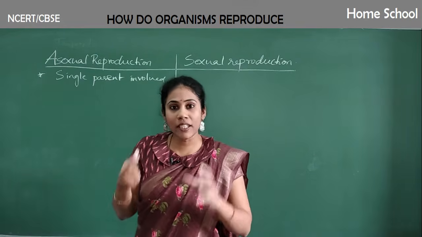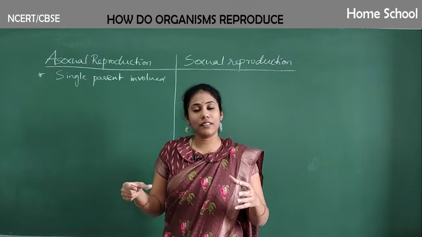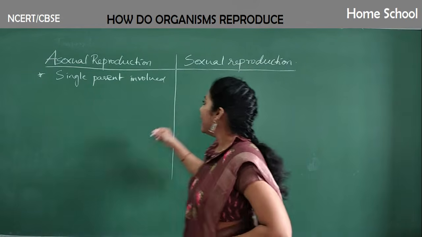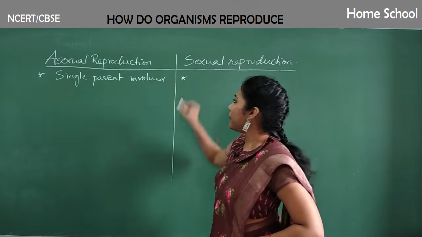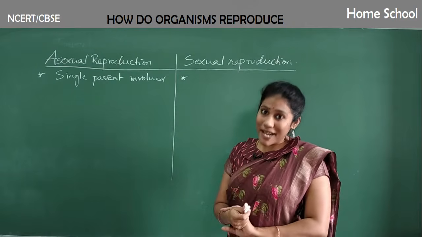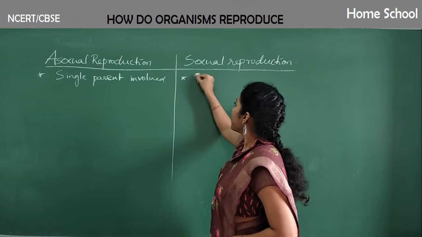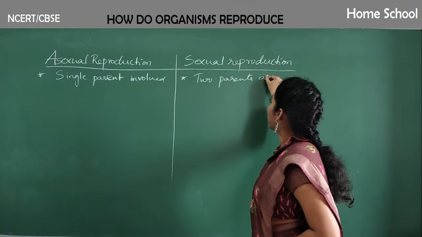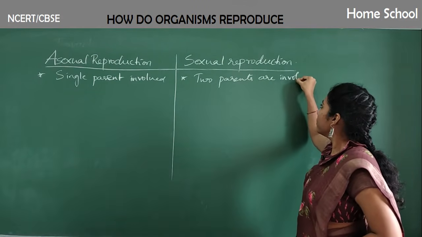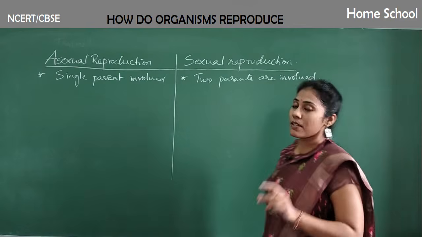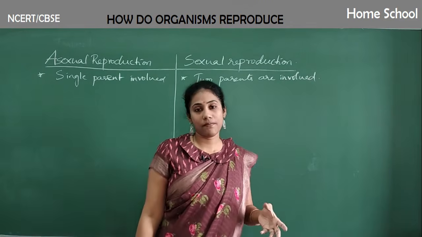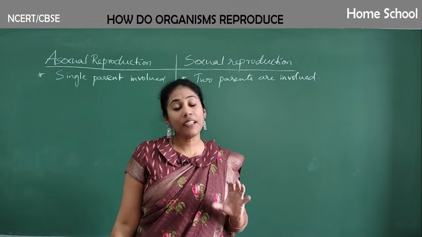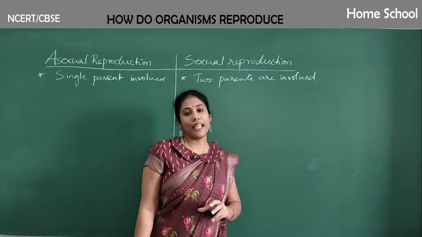Only the mother organism would be there, and from that the new organisms can be formed. Clear? And coming to sexual reproduction, two parents are involved. A new organism is formed from two parents. Compulsorily both mother and father have to be there to produce a new organism.